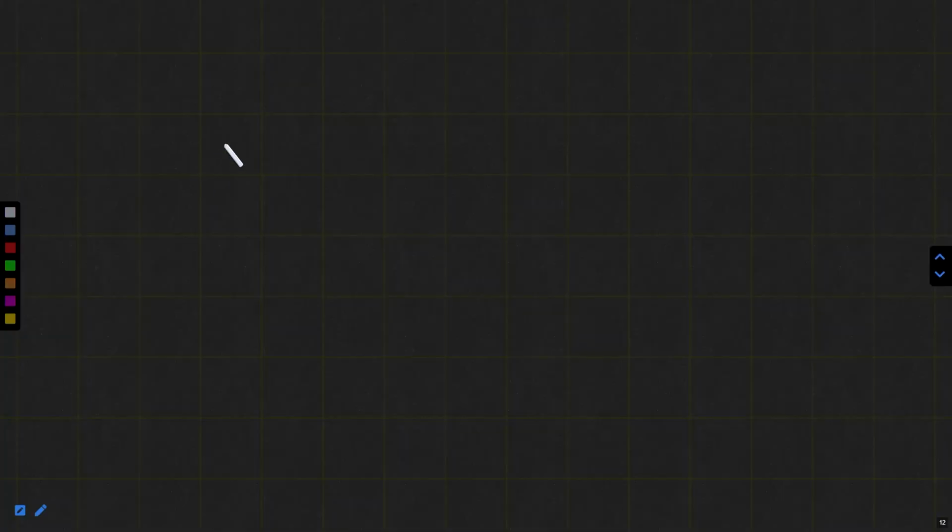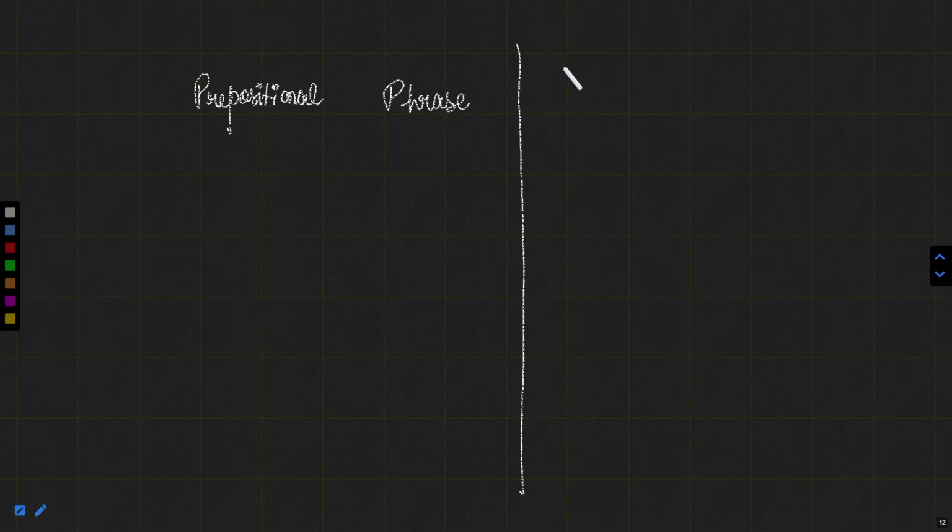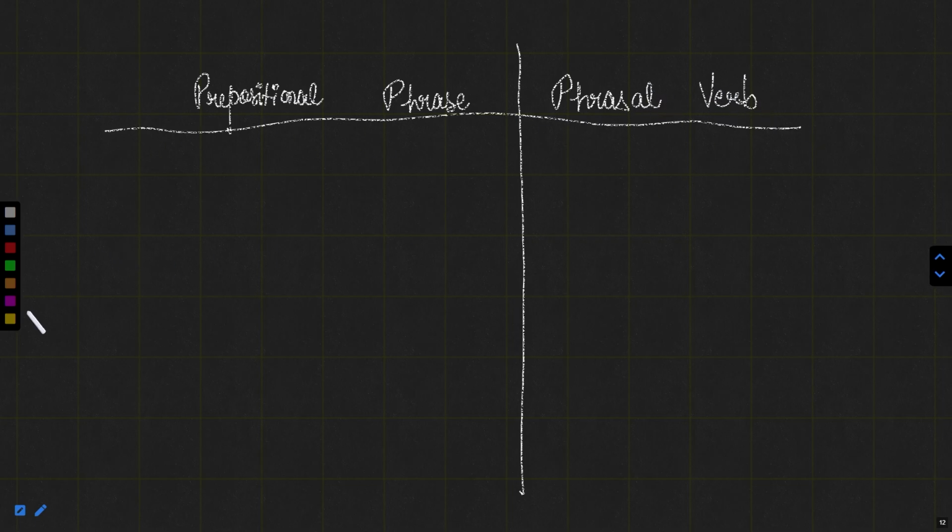Now, what happens? We have two types of things. One is a prepositional phrase. Another is a phrasal verb. Now what is the difference exactly between the two? Let me tell you. Here we have a verb and after that a preposition. We use the same structure in both cases. Verb plus preposition. Here also we have verb plus preposition. So we have the same structure in both cases.